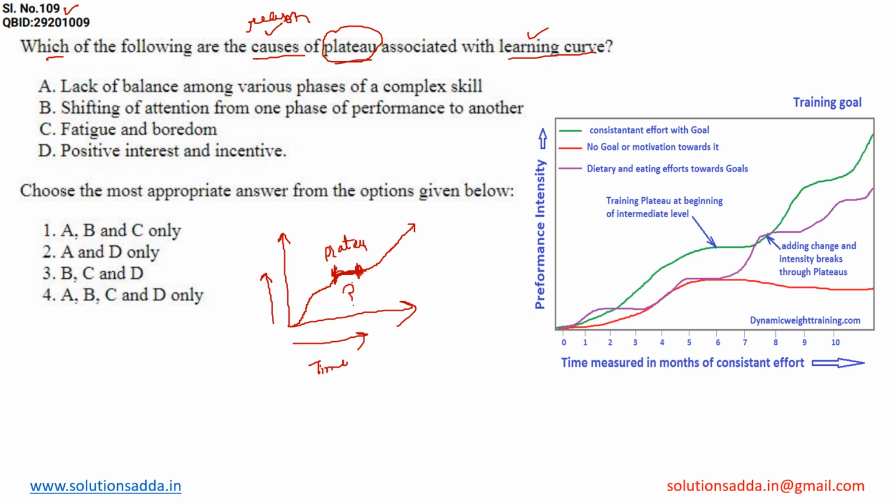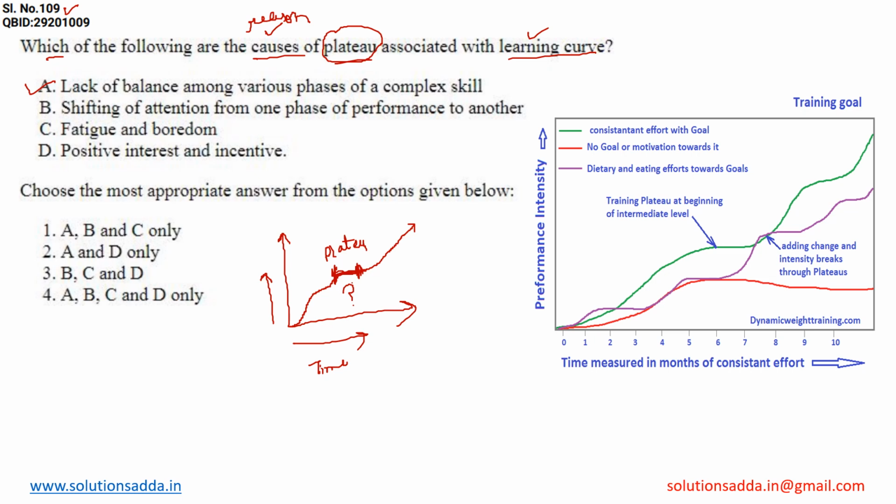Yes, there is a reason called lack of balance, because there are various phases of a complex skill. It is possible that the student is trying to understand a complex topic, giving his time and energy to understand this complex problem. Once the student understands and passes this phase, the learning curve goes upwards. So this is one of the causes of this plateau.